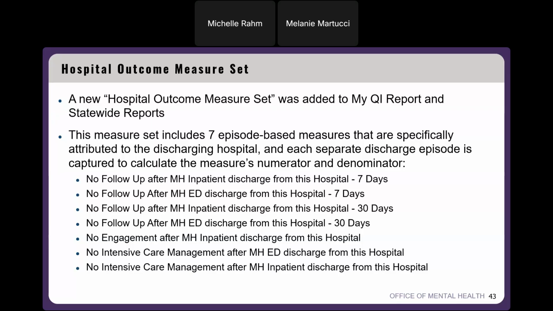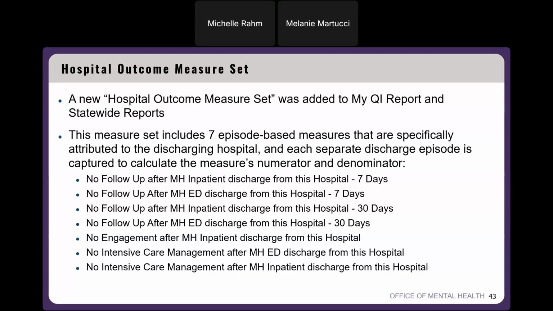And for the first few, no follow-up after mental health inpatient discharge from this hospital within 7 or 30 days, or no follow-up after mental health ED discharge from this hospital within 7 or 30 days. These are looking at if a discharge has had a follow-up mental health outpatient visit. So if that discharge doesn't have that follow-up mental health outpatient visit, then that discharge would be flagged for that indicator.